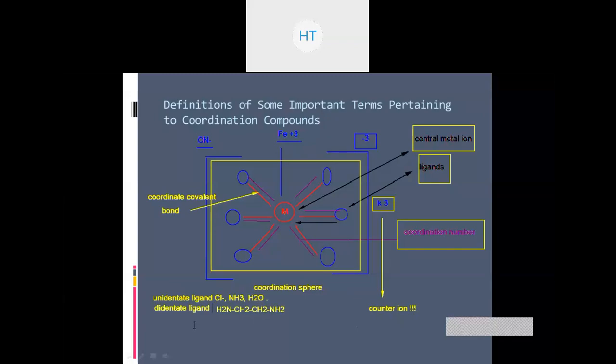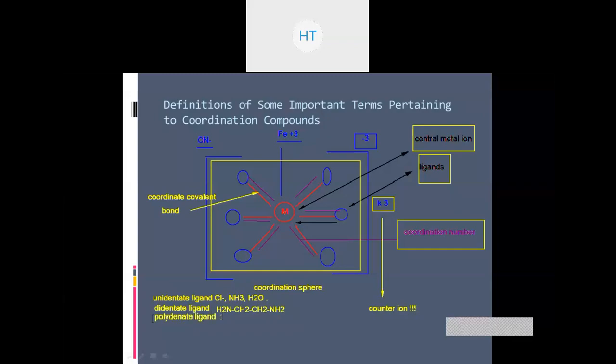If I have any particular ligand which has a capacity of forming more than two bonds, or you can say which has a capacity of formation of three bonds with the central metal ion or more than that, we classify them under the segment which is called polydentate ligand.